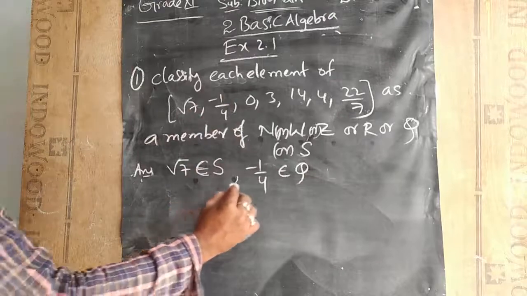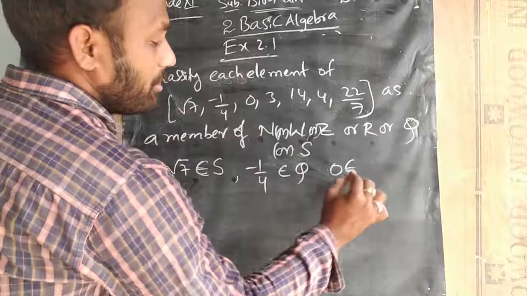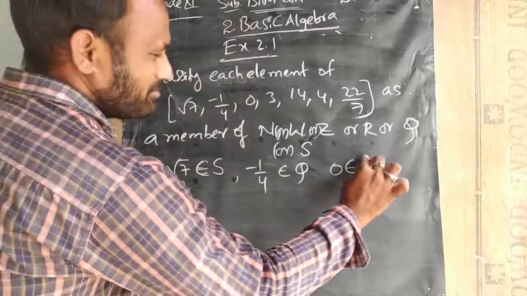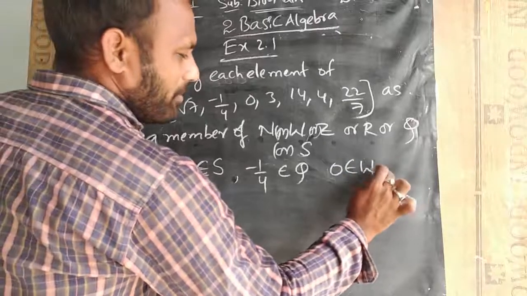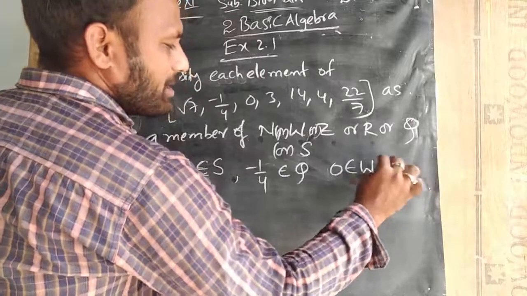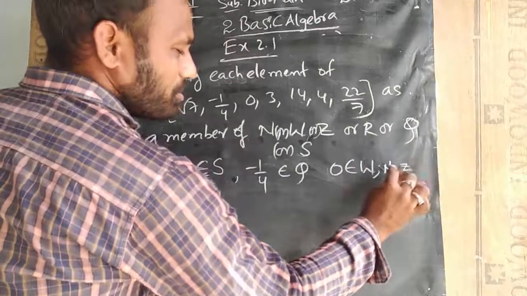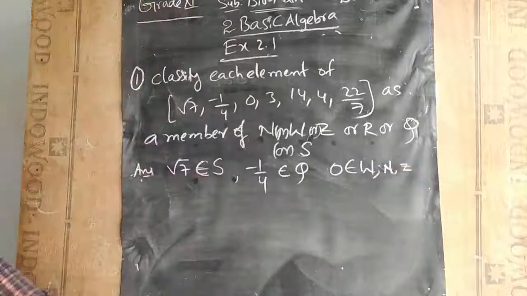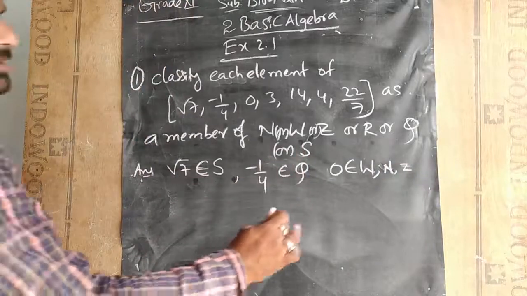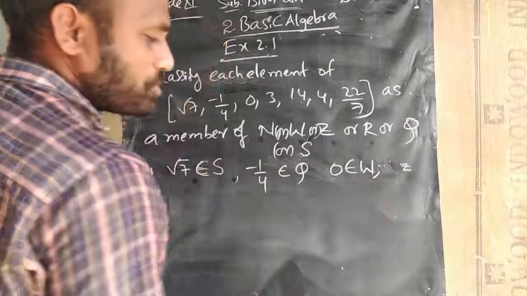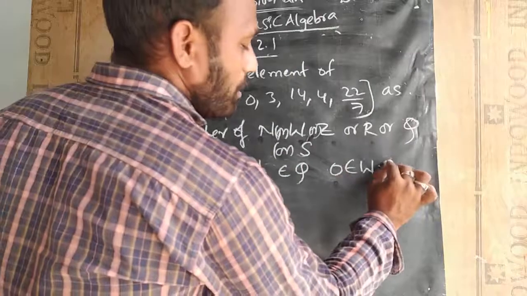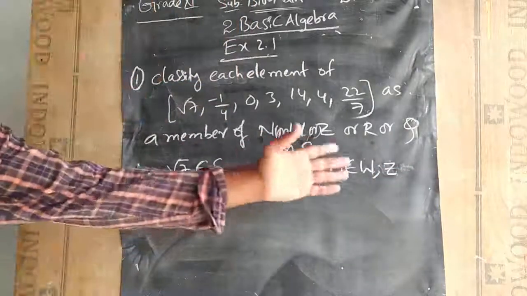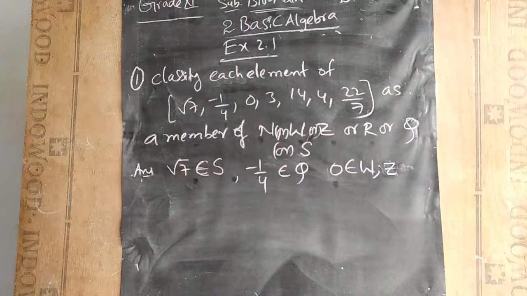0. 0 will be a whole number as well as an integer. Sorry, 0 will not be a natural number. Why? Because natural numbers start from 1. So in this case it can be only whole numbers, integers, rational numbers and real numbers.